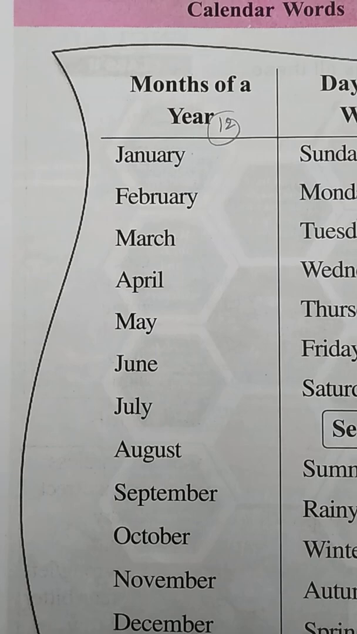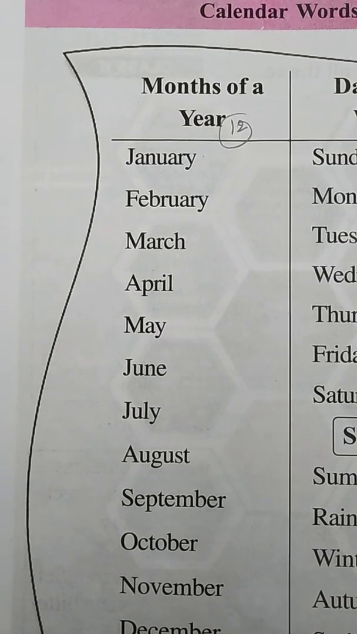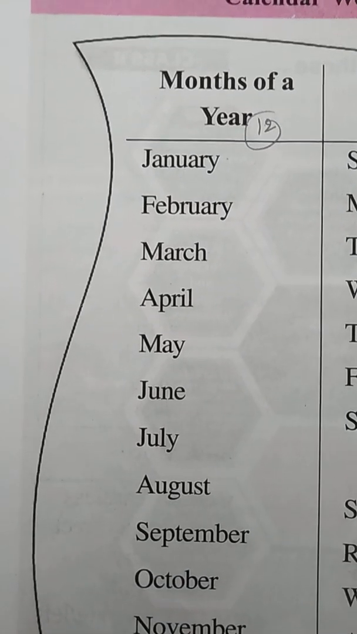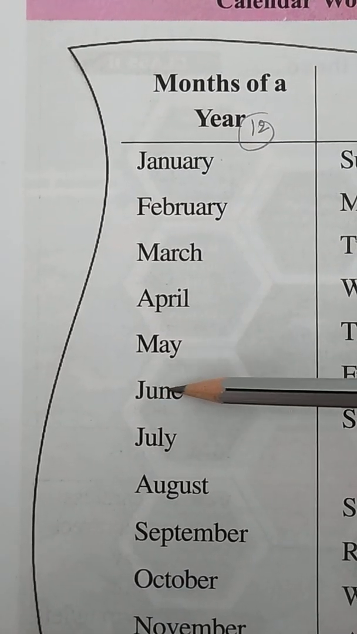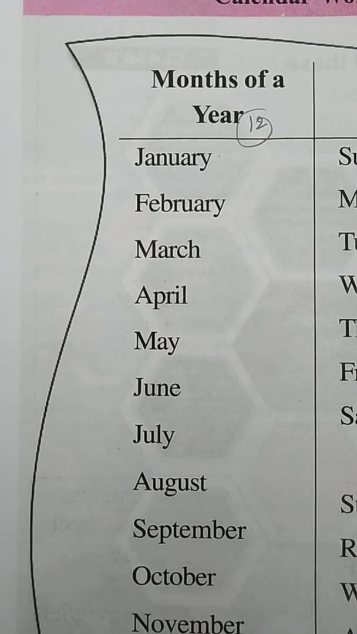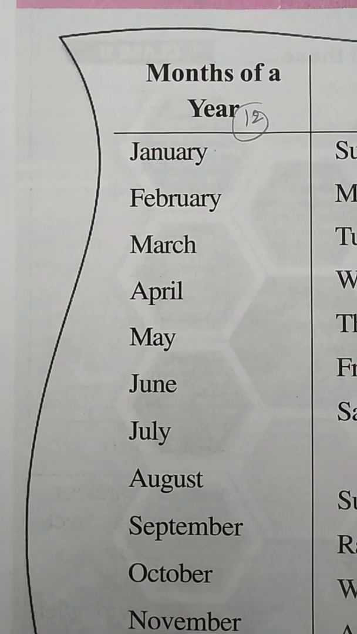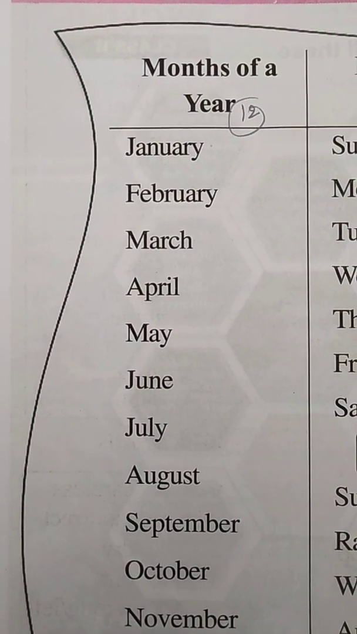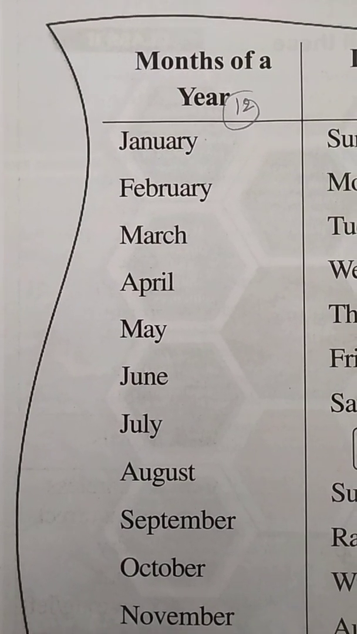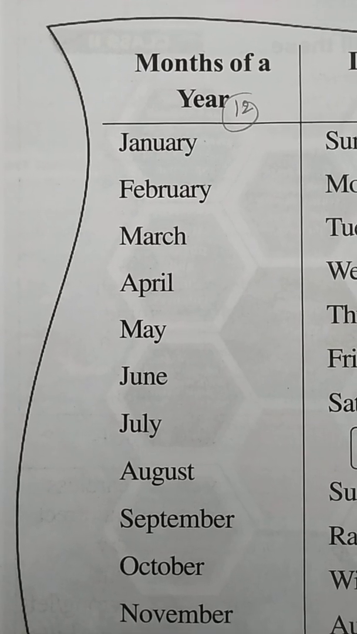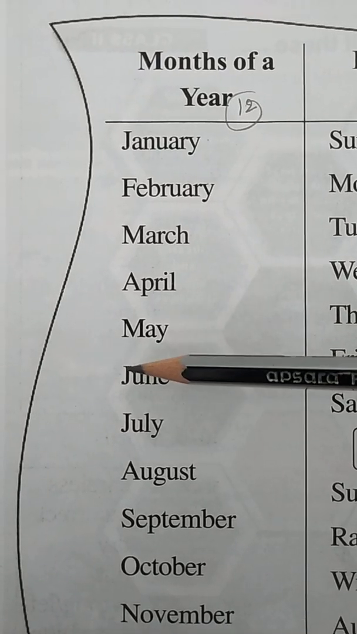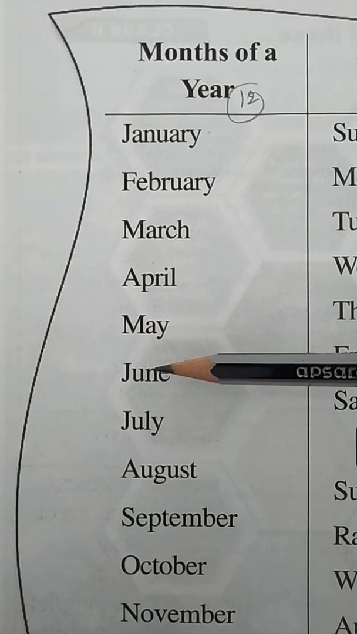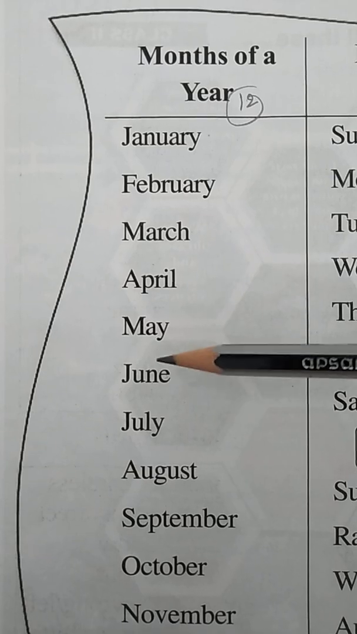Okay, now the next month. What is the next month, which is called the sixth month of the year? Yes, it is June. J-U-N-E, June. What is special in June, children? Your schools are going to reopen, no? So every year in the June month your schools reopen. That's why it is called the school reopening month. So this is the sixth month of the year, June.